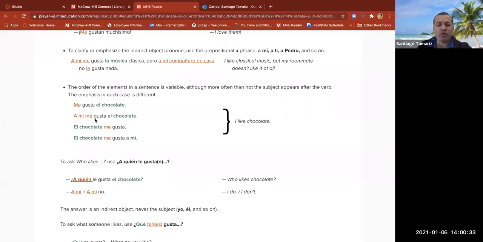A mí me gusta el chocolate. El chocolate me gusta. El chocolate me gusta a mí. You can switch the order of these words and it doesn't really change the meaning too much. Only if you use the prepositional phrase, it will be emphasizing. A mí, you're being specific and emphasizing that you really like chocolate.